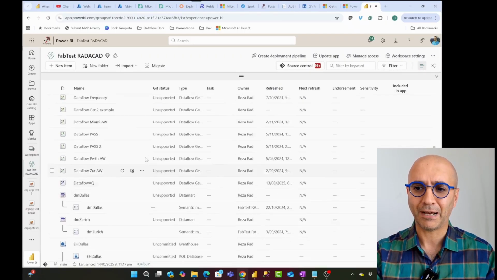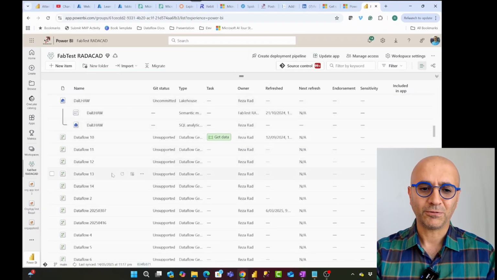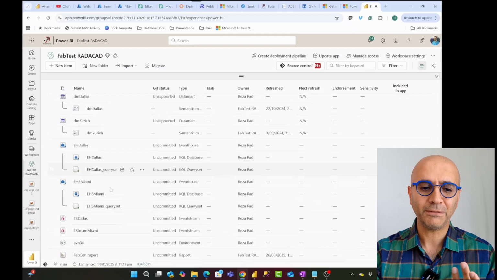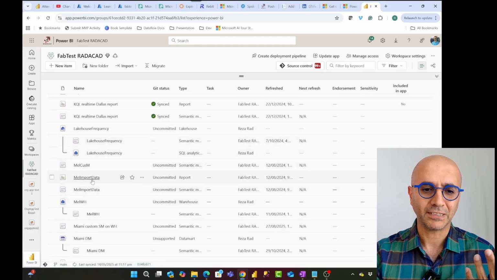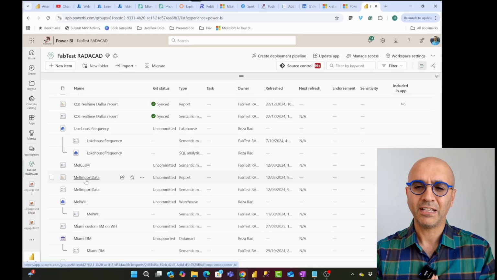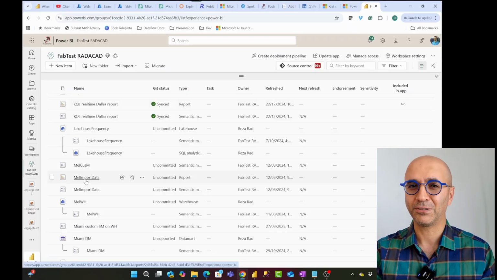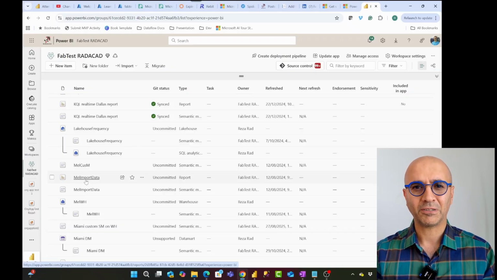In the Power BI app, let's say in this app that I created in this workspace, if I have some reports, I'm just looking at this. Let's say one of these reports is looking at a semantic model in another workspace. If you share this app with someone, they will not automatically get access to the semantic model in the other workspace. Power BI app doesn't do that. But org app takes care of that.